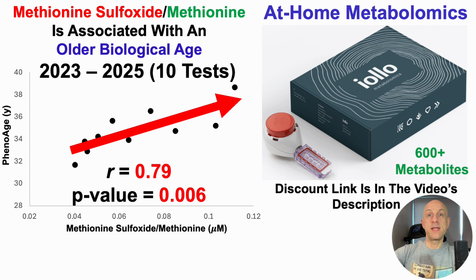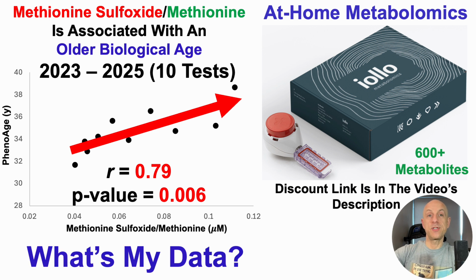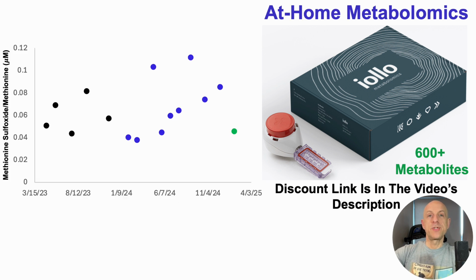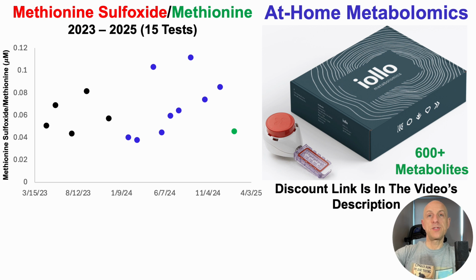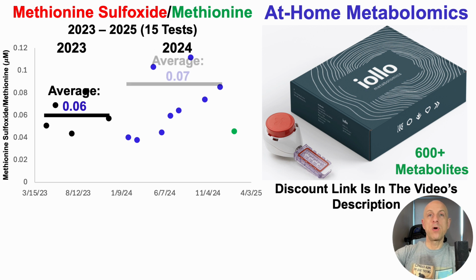Now, I have more than 10 tests, so with that in mind, how well am I resisting age-related changes in this ratio as an index of oxidative stress, especially when considering that oxidative stress is a hallmark of aging or mitochondrial dysfunction? So what's my data? Now we're going to take a look at the methionine sulfoxide to methionine ratio over 15 tests from 2023 to 2025. Over 5 tests in 2023, the average ratio was 0.06. Over 9 tests in 2024, it was 0.07. So just looking at those two groups of data, it looks like it's moving in the wrong direction.